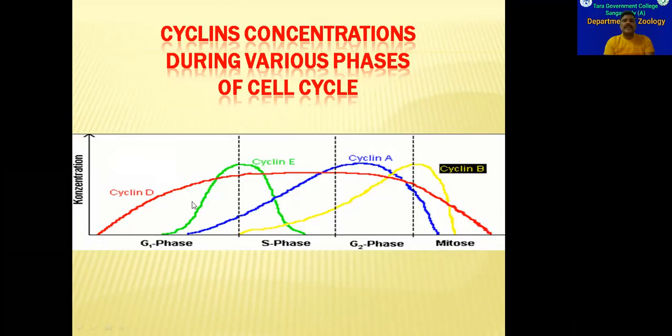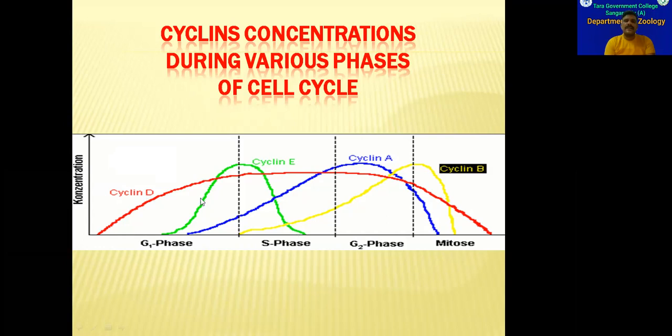And here in this slide, you can see that on the y-axis, we have taken the concentration of the respective proteins, and on the x-axis we have taken different phases. So G1 phase, S phase, G2 phase, and mitosis phase or division phase. So in all these phases, what are the concentrations and what are the levels of these different cyclin proteins?